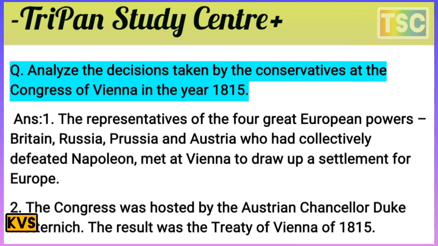The representatives of the four great European powers, Britain, Russia, Prussia and Austria, who had collectively defeated Napoleon, met at Vienna to draw up a settlement for Europe. The Congress was hosted by the Austrian Chancellor Duke Metternich, and the result was the Treaty of Vienna of 1815. That's important.